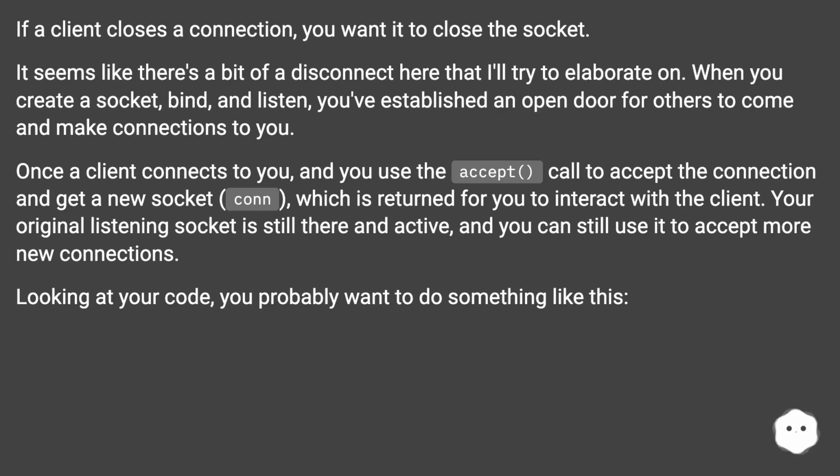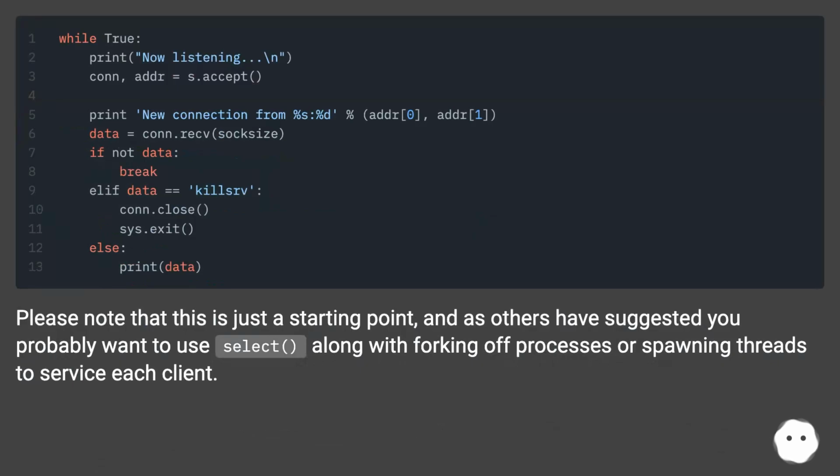Looking at your code, you probably want to do something like this. Please note that this is just a starting point, and as others have suggested, you probably want to use select, along with forking off processes or spawning threads to service each client.